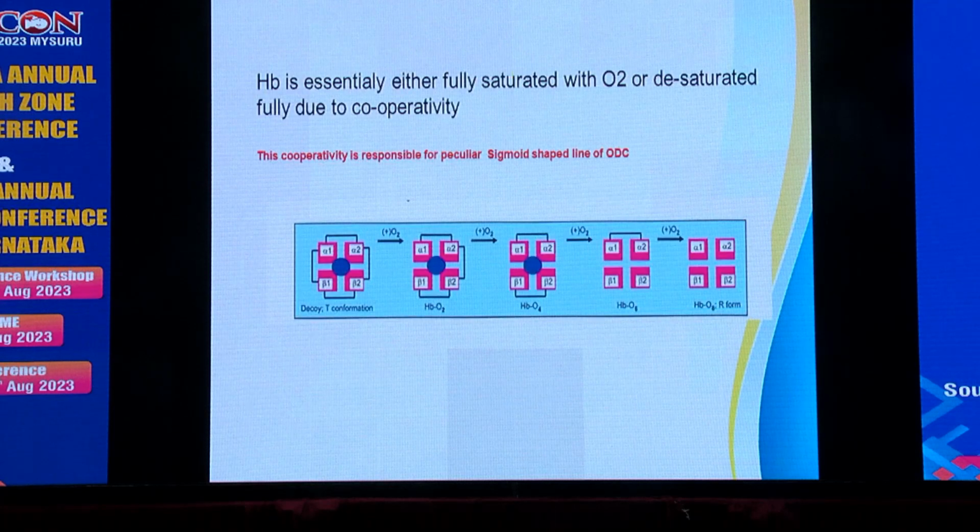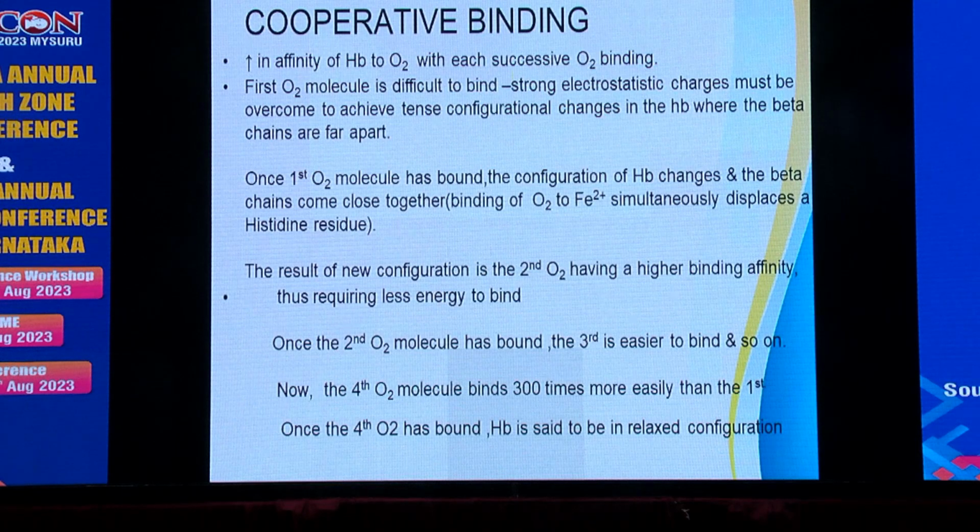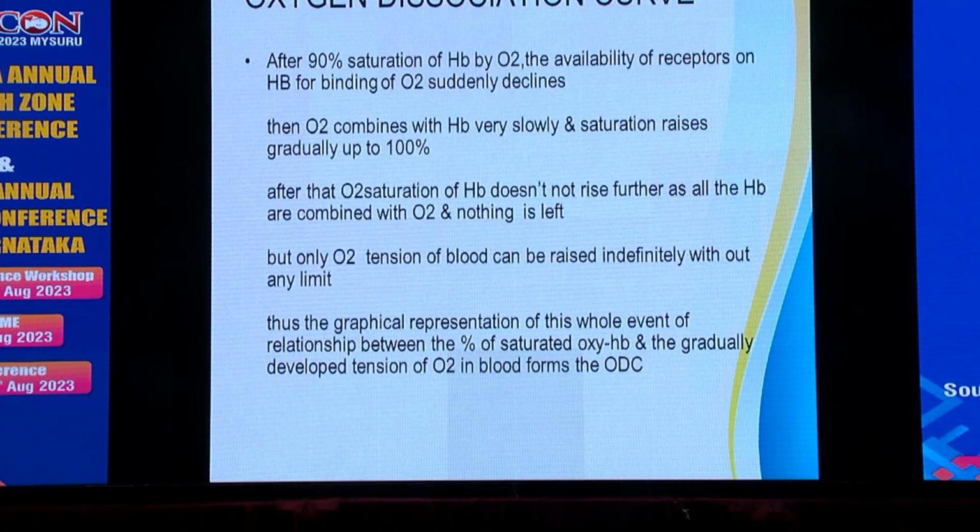The hemoglobin is essentially either fully saturated with oxygen or fully desaturated due to cooperativity. This cooperativity is responsible for the peculiar sigmoid shaped line, that is the ODC, oxygen dissociation curve. After 90% saturation of hemoglobin by oxygen, the availability of receptors on hemoglobin for binding of oxygen suddenly declines. Then the oxygen combines with the hemoglobin very slowly and saturation rises gradually to 100%.